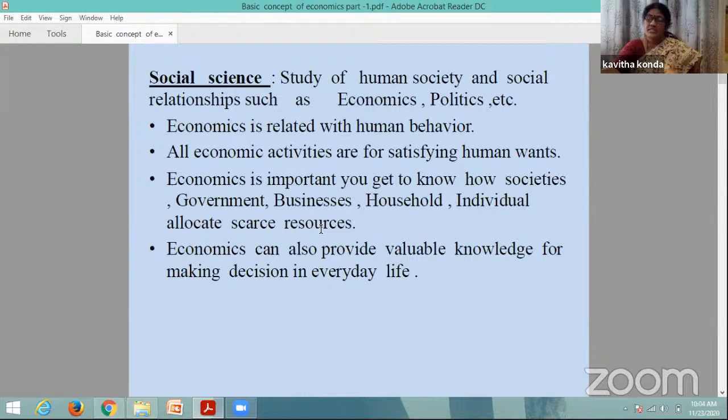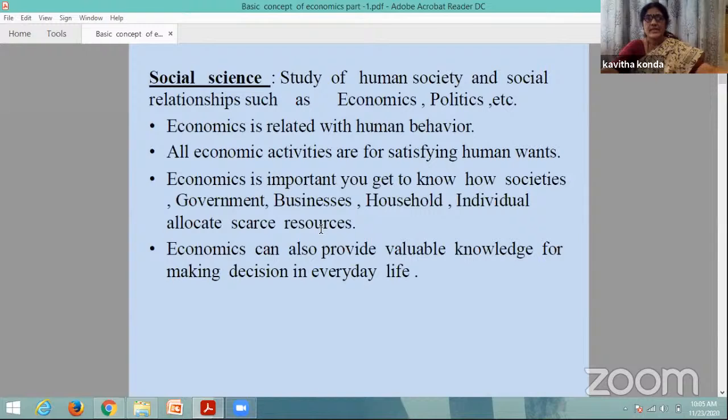Here it means, how does the money come? We earn the money with our efforts, isn't it? With the efforts of your parents or with the efforts of yourselves, all of us will earn money. We earn the money and spend that money to satisfy our wants, which is called an economic activity.